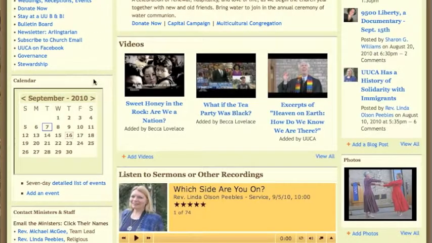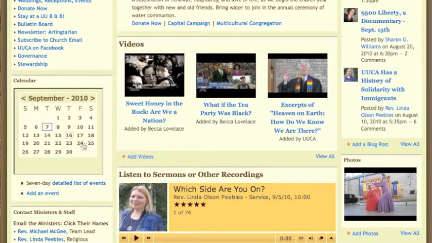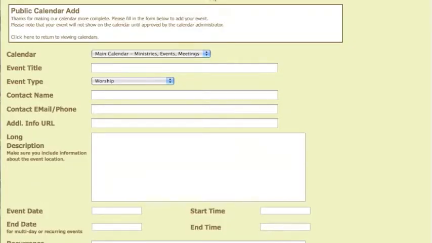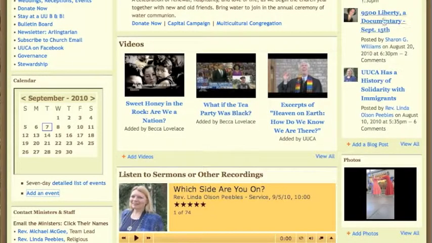If you're in a hurry and you don't want to click around on a variety of days, go directly to Add an Event, and that very same form will come up and you can fill it in.